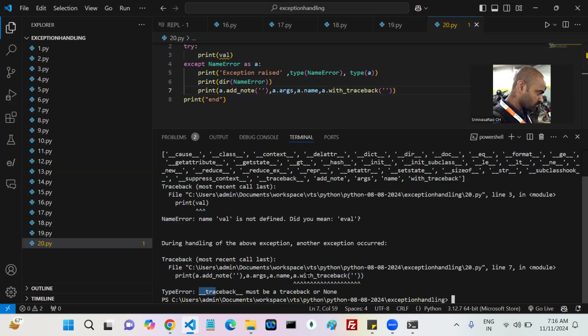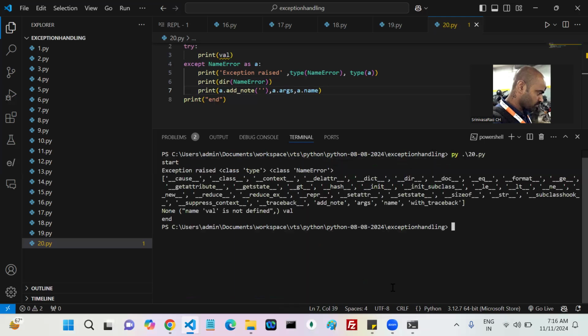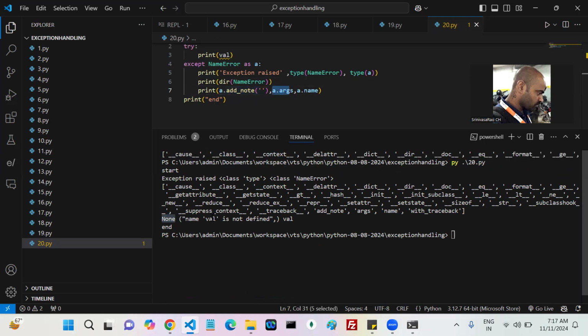This one we can hold for now. Let's see. Can I remove this one first? These three we can check. Now when you come here, the first one is add_note, nothing is there, it's None. The next one is a.args. What is this one?